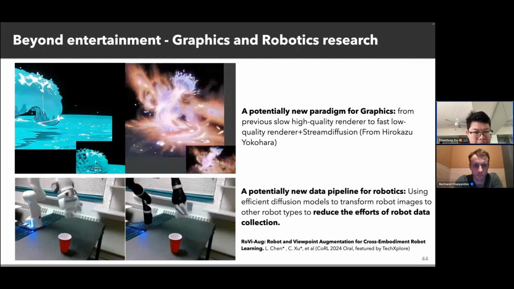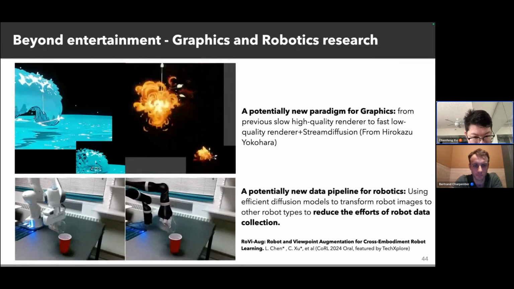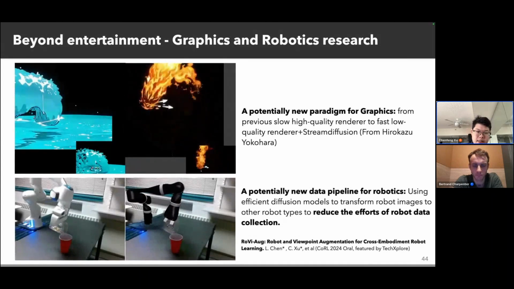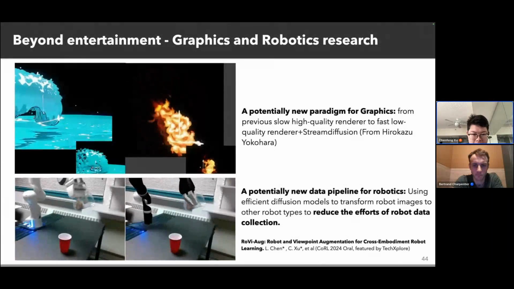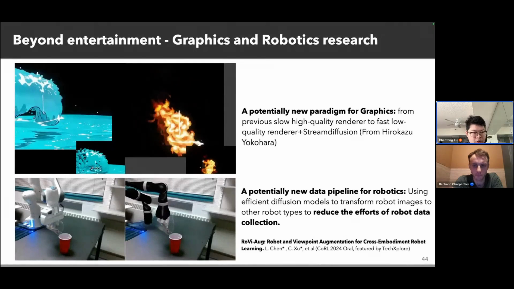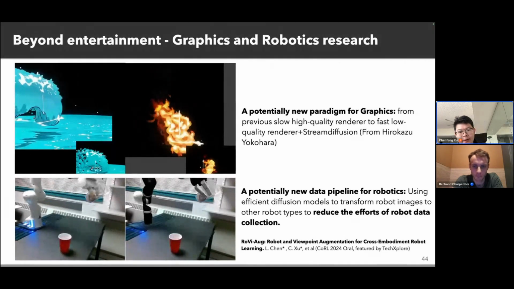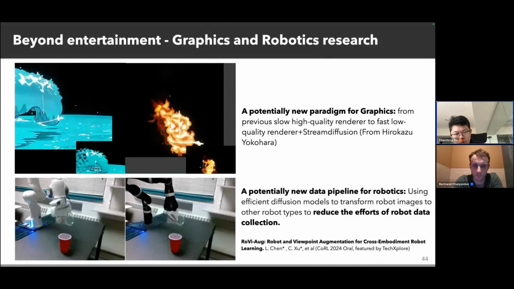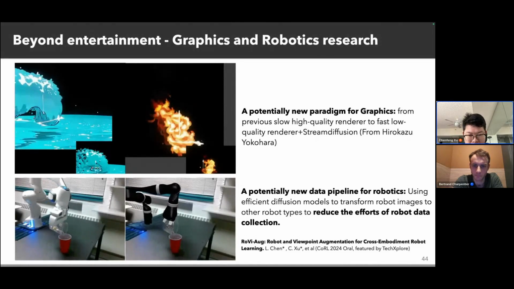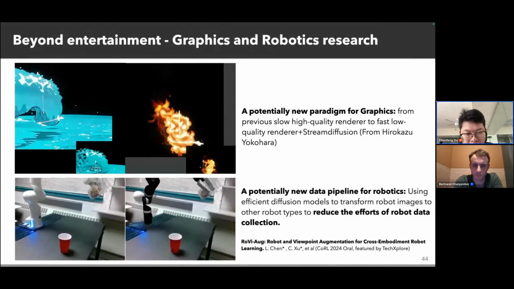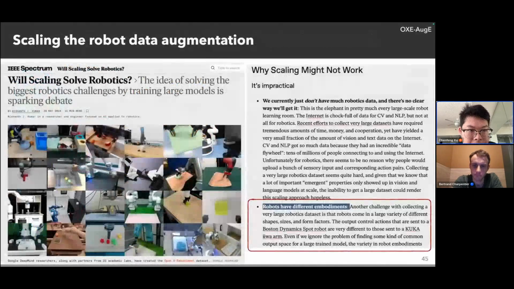On the other hand, I also have a great interest in robotics. As shown here, this is a potential new data pipeline for robotics. For example, given robot image or video data, we can utilize this efficient video generation model or image model to translate one kind of robot to another kind of robot. So this can significantly reduce the effort of robot data collection. This is very important because scaling robot data can potentially solve robotics problems.